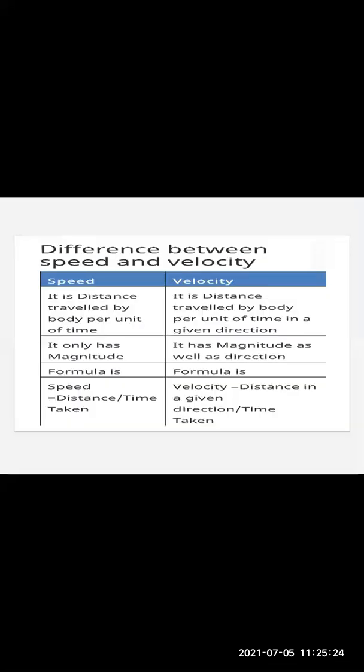We saw the difference between speed and velocity. Speed is nothing but distance upon time. Velocity is displacement upon time. Speed is a scalar quantity. It involves only magnitude, that is 40 kilometer per hour. 40 is the magnitude. And in velocity, you say 40 kilometer per hour towards west.